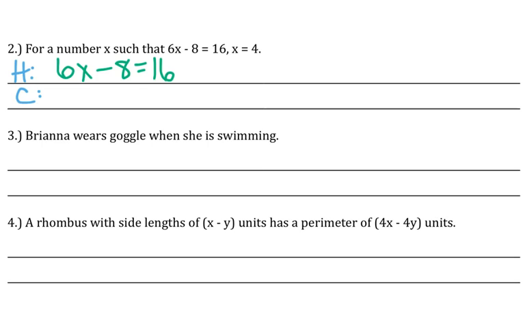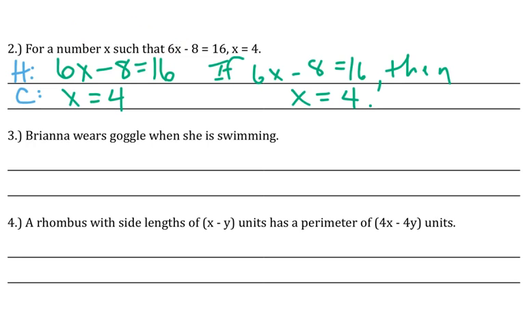Like, if this is true, then x has to be 4. And again, you probably are given ones that work out, and 6 times 4 is 24, minus 8 is 16, so that does check out. And if you haven't noticed the pattern in how I'm writing these, if precedes it, it comes before. Here's the hypothesis. There's always a comma. There's always the word then. And then lastly, the conclusion.